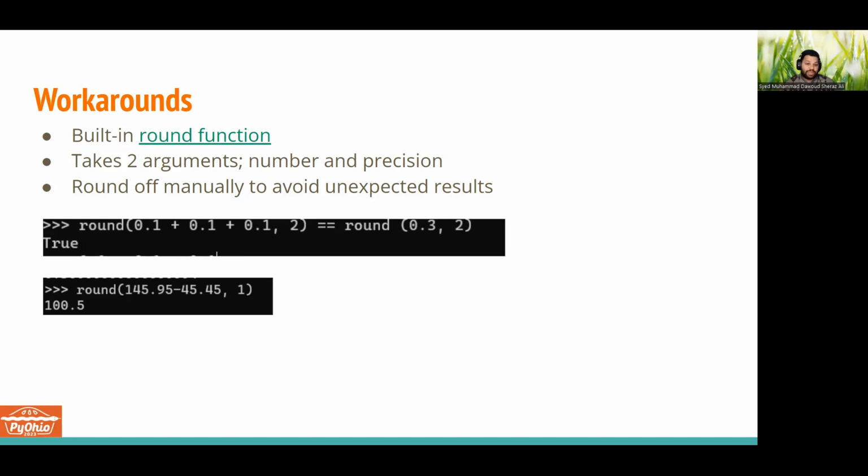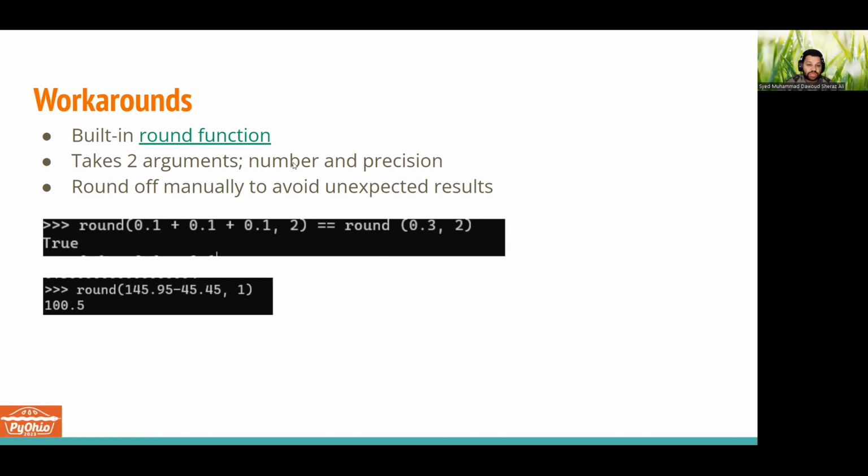So we can use Python's built-in round function to manually round off the values and set our expectations for how we want the results to be. Instead of relying on the round off done by Python behind the scenes, we can do the round off ourselves in our code. So we are aware of the results that we are expecting.